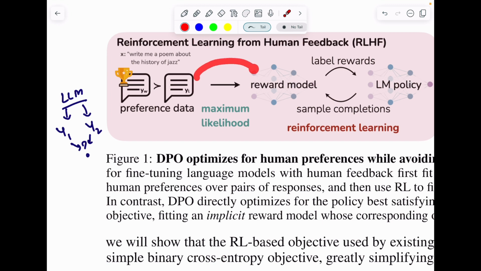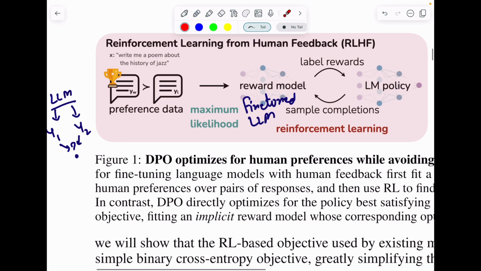Once we have this, we train a reward model, which in turn is itself a pre-trained, instruction fine-tuned LLM. Okay, once we have the reward model with us, we will fine-tune the LLM using this reward model.